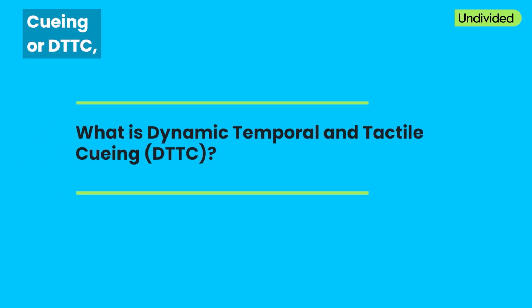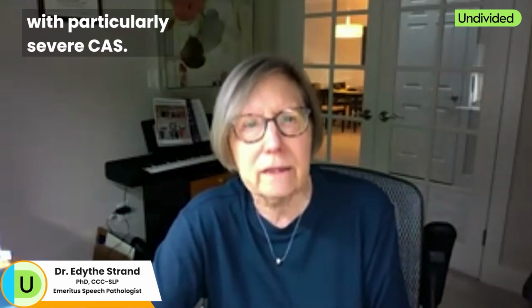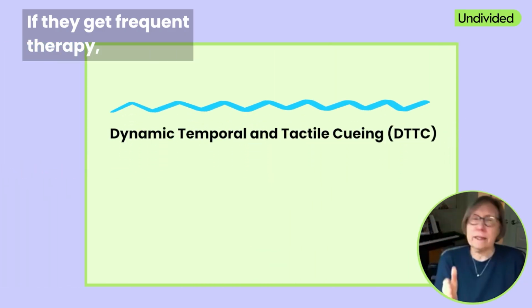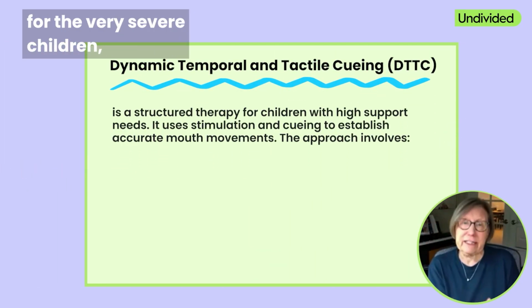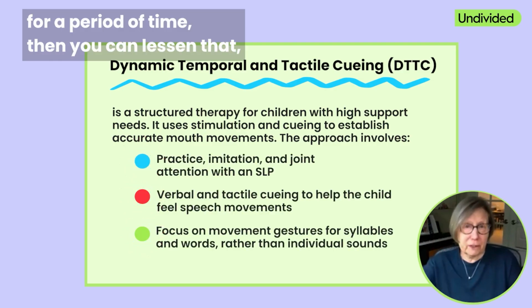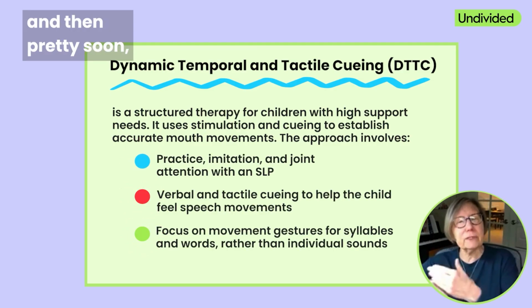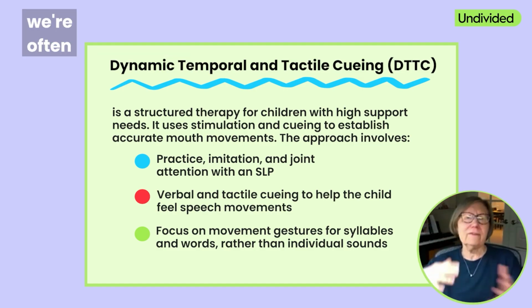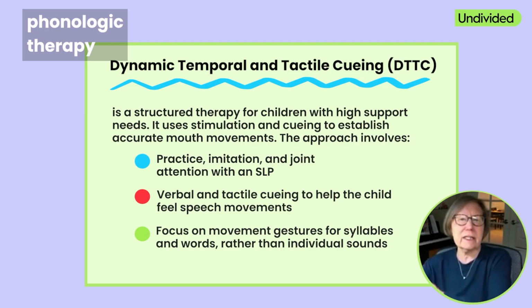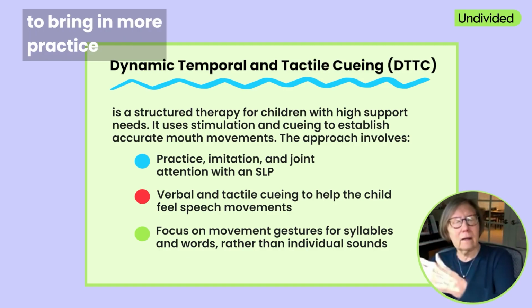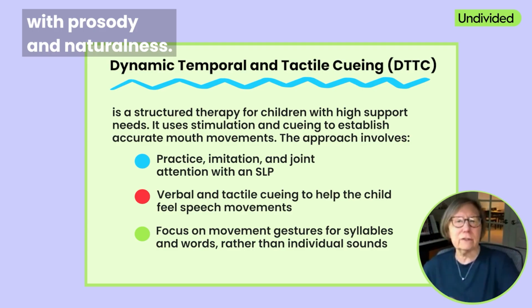Dynamic temporal and tactile cueing, or DTTC, is a treatment for children with particularly severe CAS. If they get frequent therapy, which we often recommend for the very severe children, like 3 to 4 times a week for a period of time, then you can lessen that. And then pretty soon, even with the nonverbal kids, within a year, we're often starting to bring in a little phonologic therapy or therapy like rest to bring in more practice with prosody and naturalness.